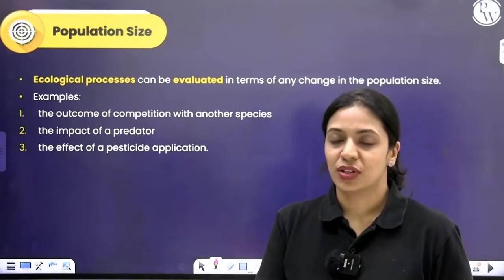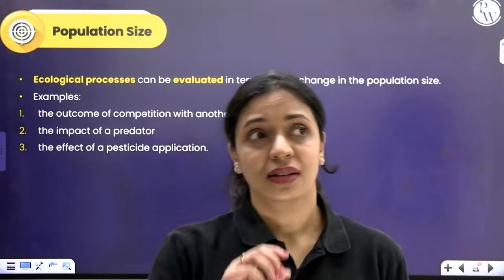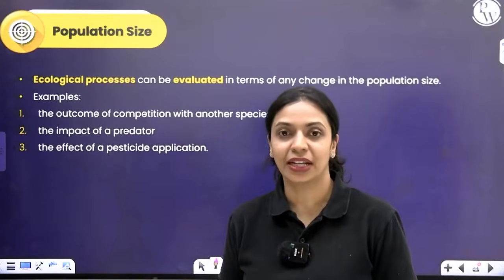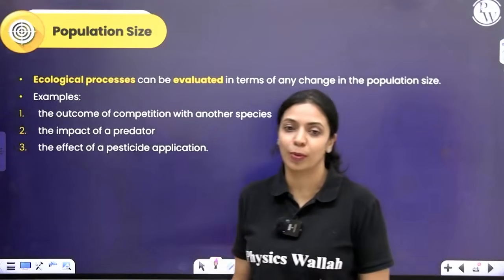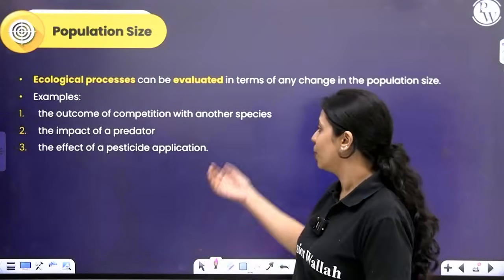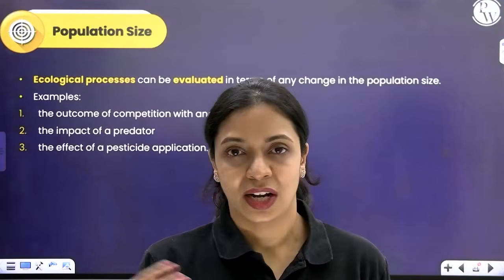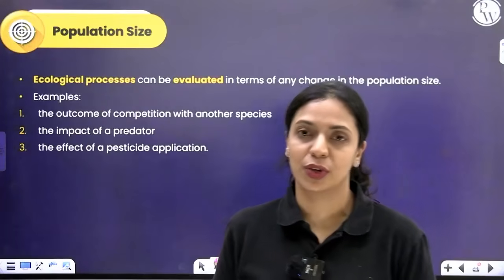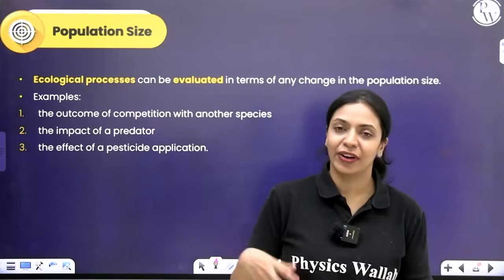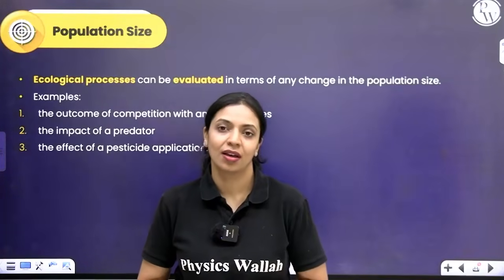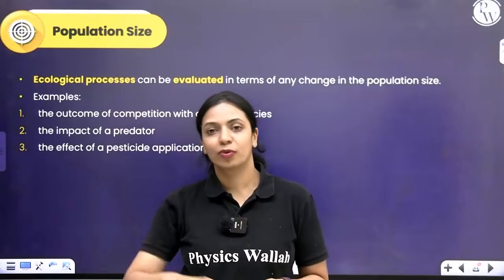Now, what is the importance of population size? You can evaluate many different ecological processes by studying the population size. For example, the outcome of competition with another species. Let's say there was not much competition in an area. There was one type of herbivorous organism in a grassland. It was feeding on grass, happy, reproducing. Then from some other area, a new herbivore came there.